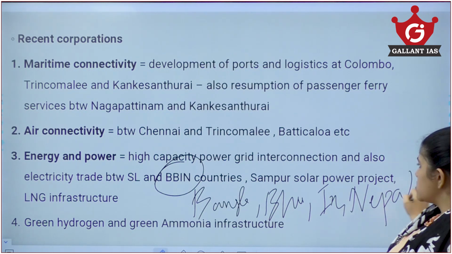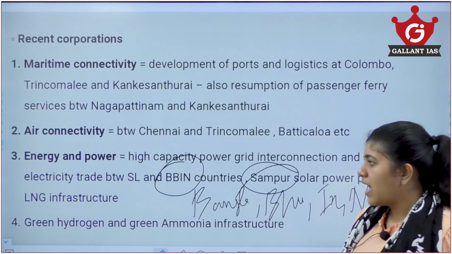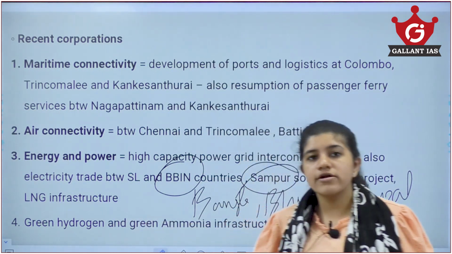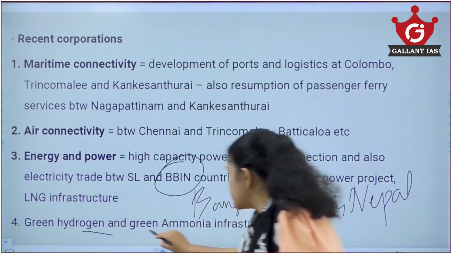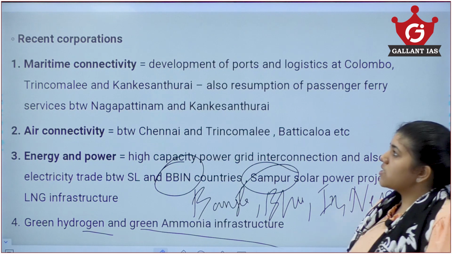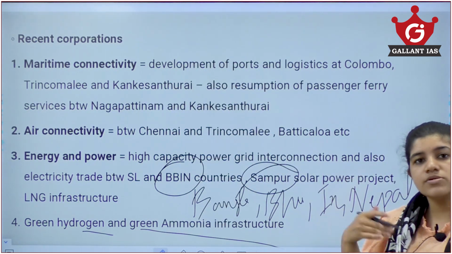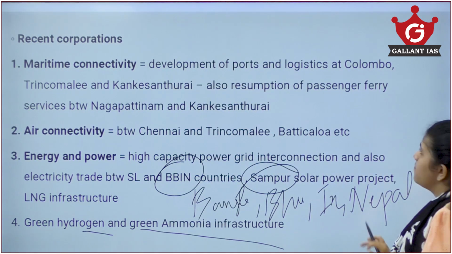Also solar power projects at Sampur and LNG infrastructure. Also we are coordinating on green hydrogen and green ammonia infrastructure. So these are some of the recent developments and cooperation between India and Sri Lanka.